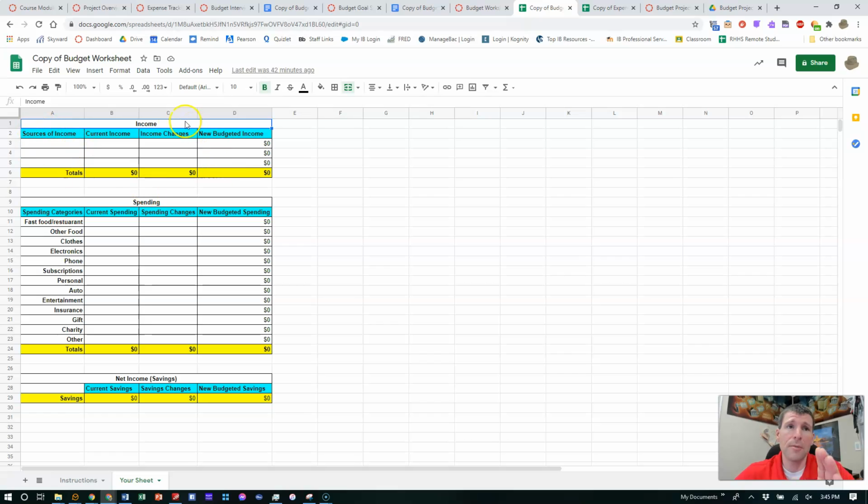So the first section up here has to do with your income. How much money do you have coming in? Now, you need to be the judge of this. So if you have a job or an allowance or you mow lawns, whatever it happens to be, any money that you have coming in, I need you to put down how much it is that you typically make in a given month. All right. Now, this can differ depending on month to month. Give me a general average of the amount of income you have in a general month.